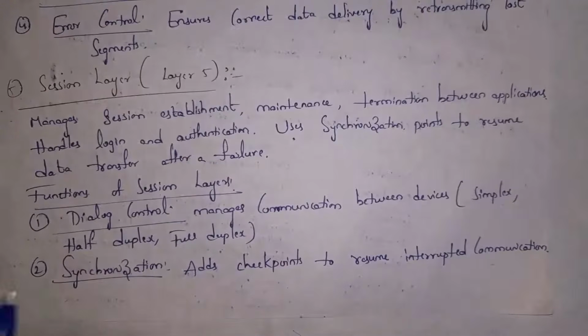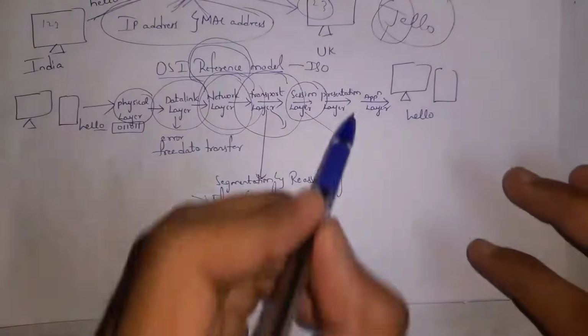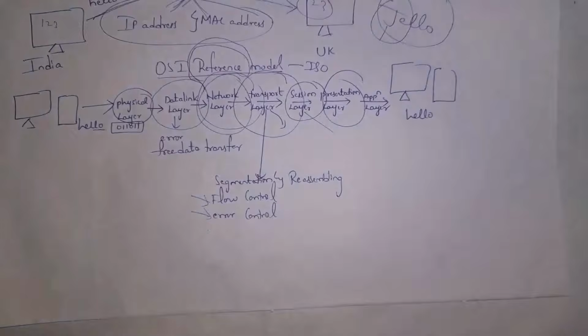And second one is synchronization. Guys, our data is transferred to other person through various routers. While transferring data, if there is any data failure, instead of again starting from first, from that router where data failure occurred, from that router, again we need to resume data. This is meaning of synchronization. And next one is presentation layer. Name itself says presentation layer. That is nothing but presenting our data in readable format.